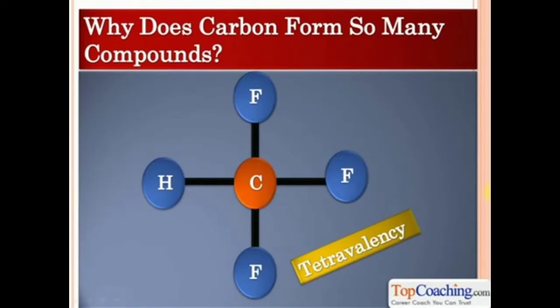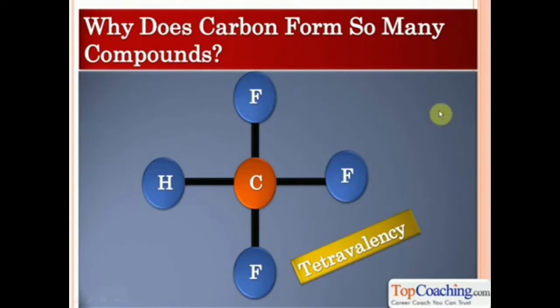The point is that since carbon can form bonds with 4 different atoms, a huge variety of carbon compounds can be formed by a very small number of other atoms. If you take hydrogen, fluorine, chlorine, bromine, using only these atoms, more than 100 compounds can be formed.